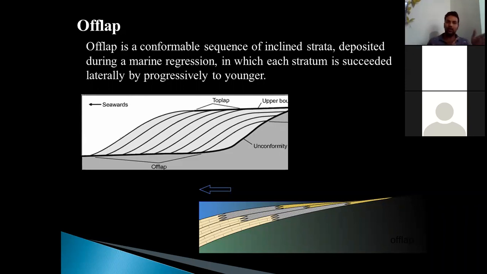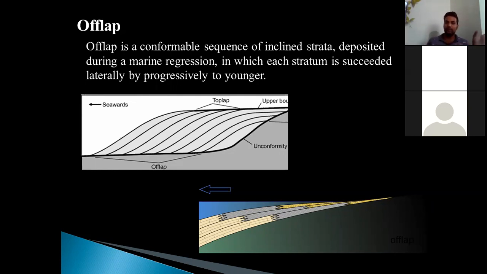Okay, in onlap the marine water was transgressing, meaning it was going onto the land, but here the water is going back towards the sea. So when the water moves away from the land towards the sea, during its regression, it will deposit some sediments. As the water goes towards the sea, the thickness of the sediment will increase towards the sea.